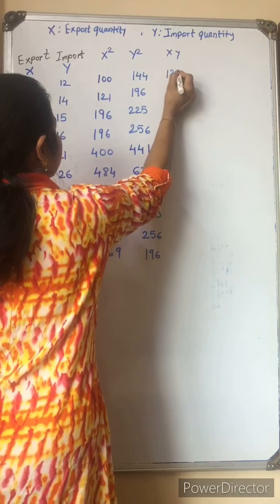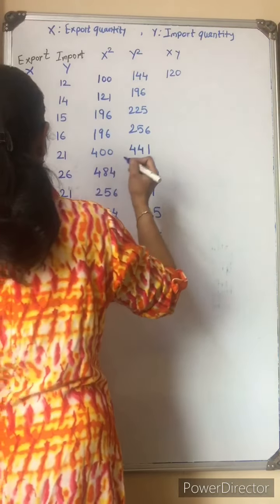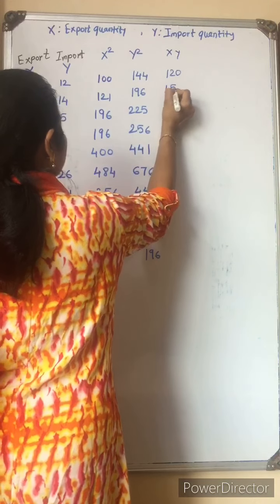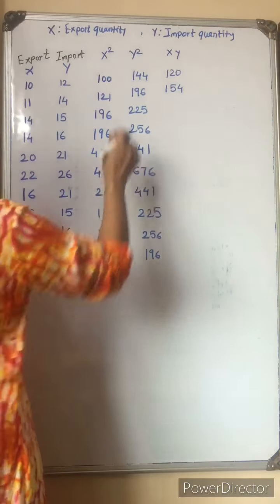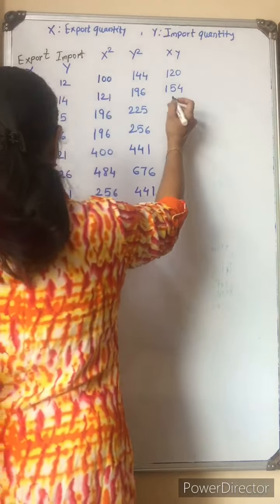The first value is 120, the second value is 154. Likewise, we calculate the product of x into y.